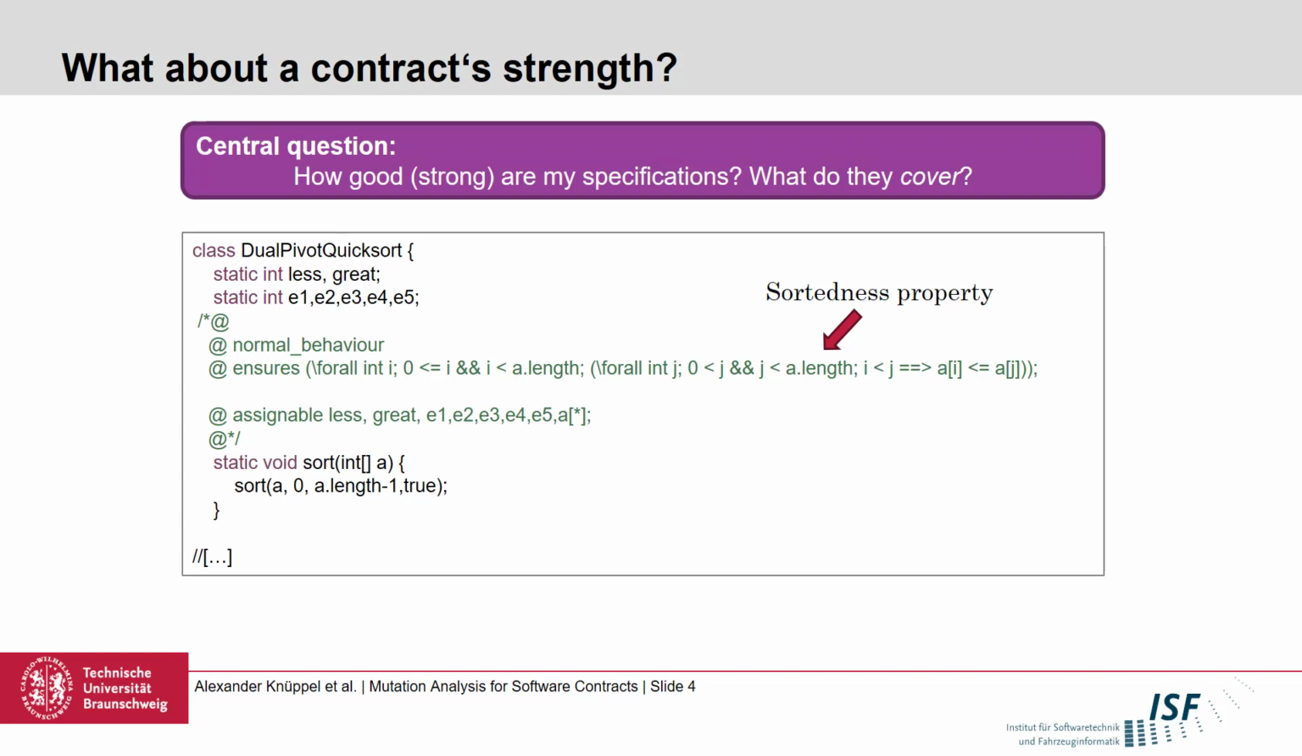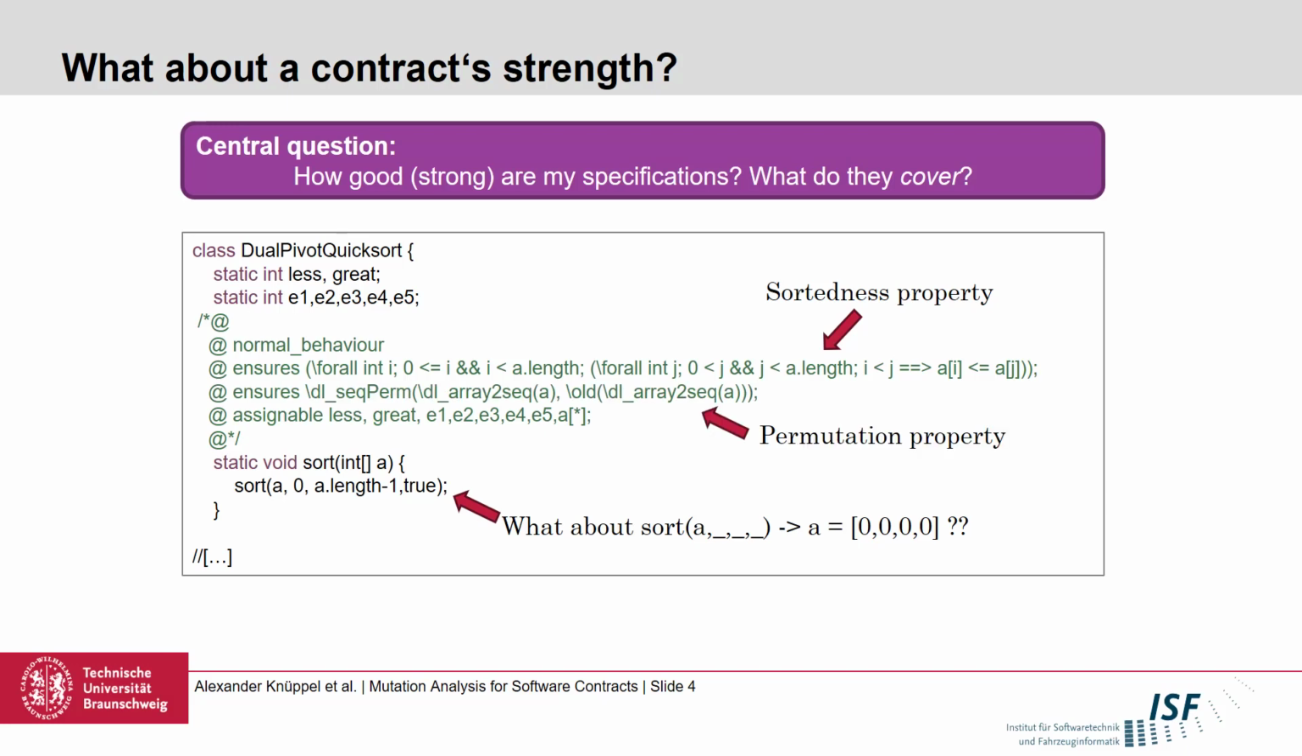For instance, the method would satisfy this property if the returned array would only contain a random number of zeros. So what we additionally need is the permutation property, which states that the returned array is also a permutation of our input. The second version of this contract can be said to be more precise or stronger than the first version.